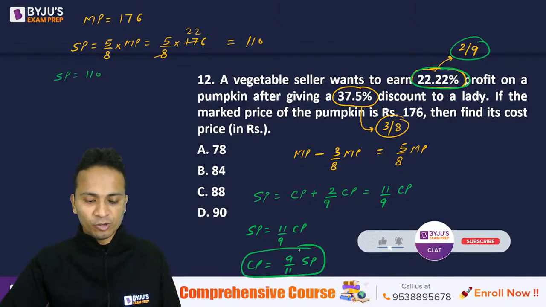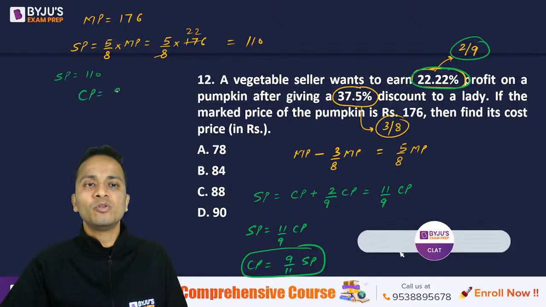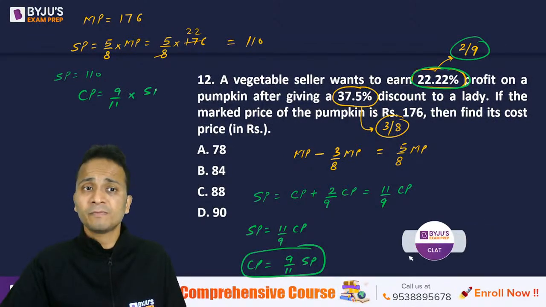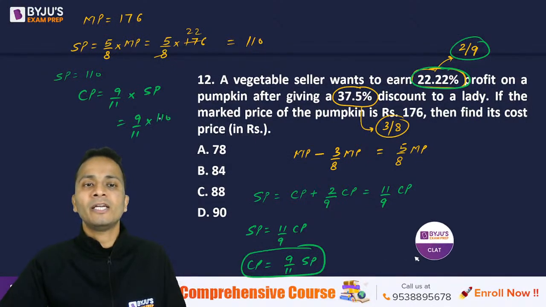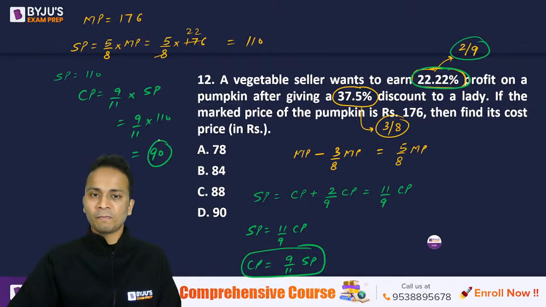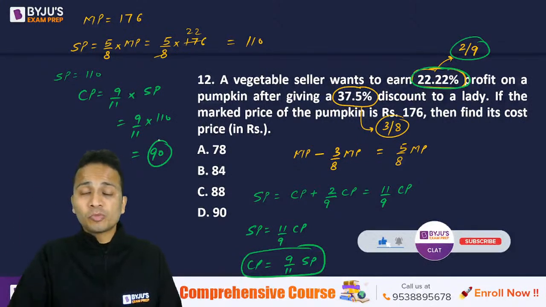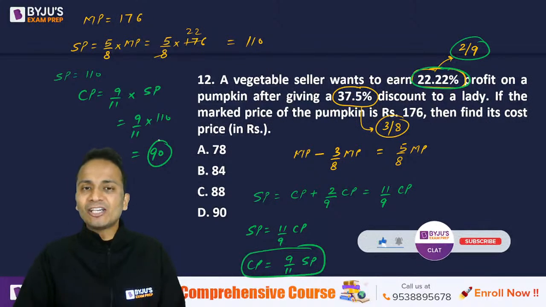Solve slowly, okay. So cost price will be equal to 9 upon 11 times the selling price, which will be equal to 9 upon 11 multiplied by 110, and that will be equal to 90 rupees. So the cost price in this case will come out to be 90 rupees, and that should be the final answer for this question.